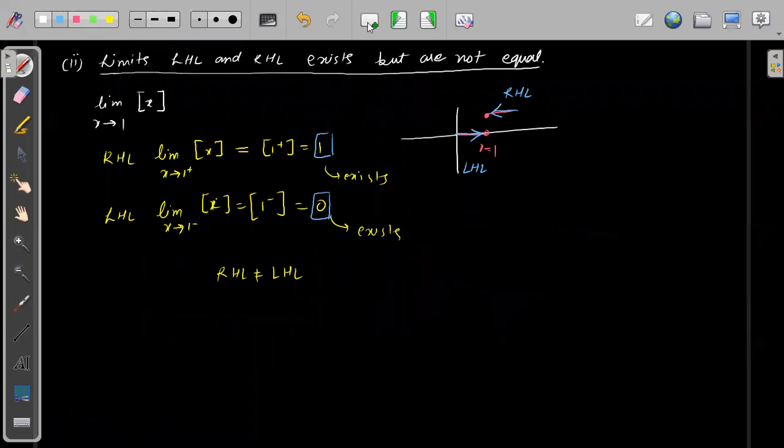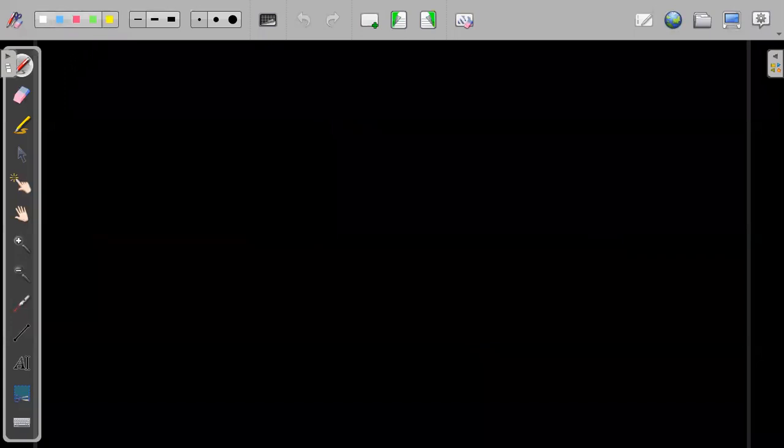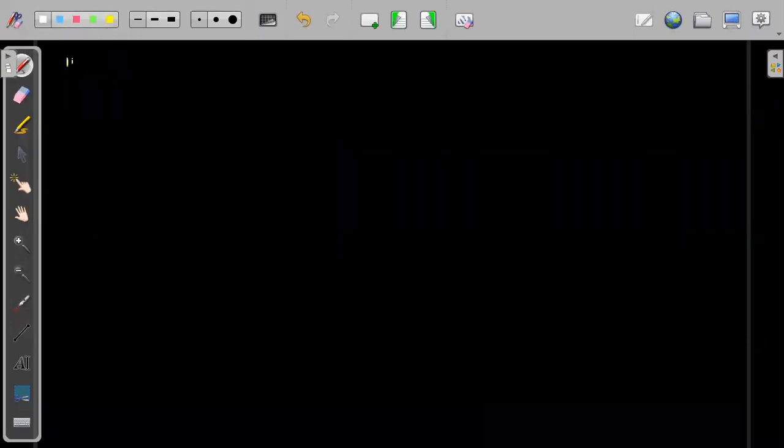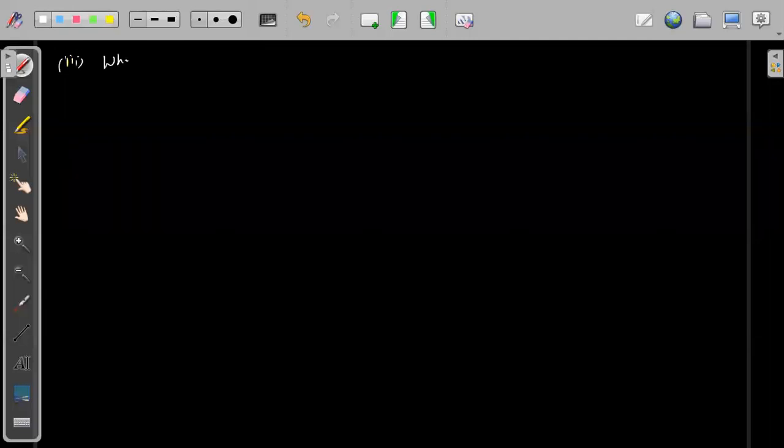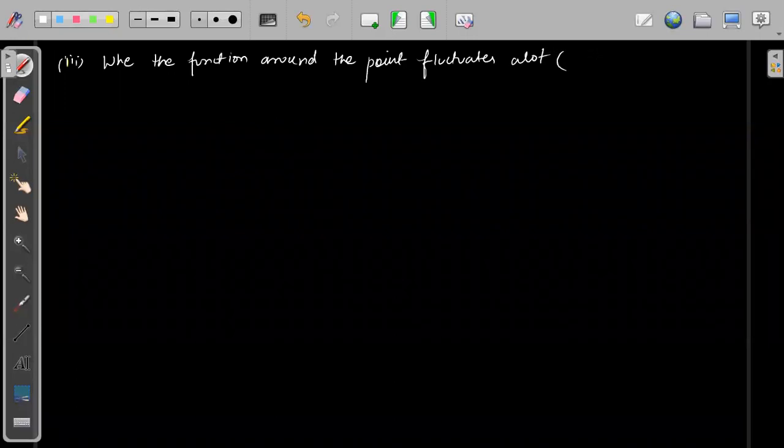The third, very peculiar case is when the function around a point fluctuates a lot. Okay, I'll give an example.